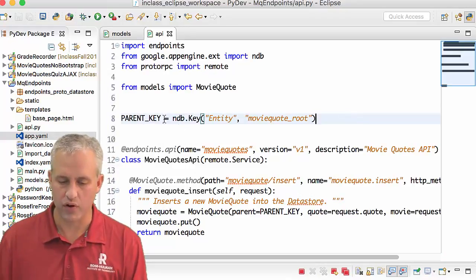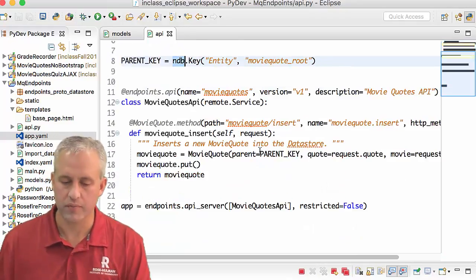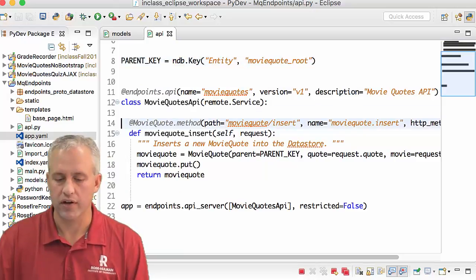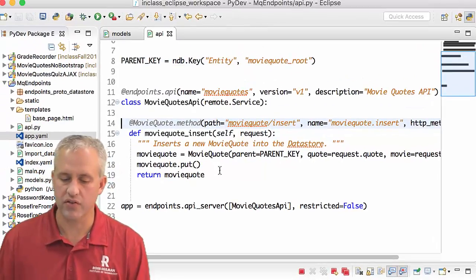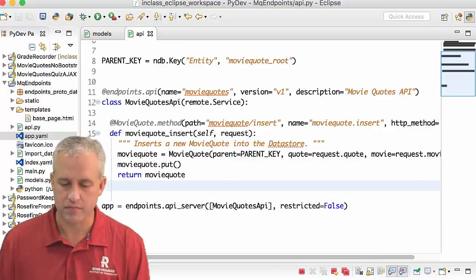I predict either would work, but I'm just going to use the plain old one. All right, so let's focus on the new part here. The new part here is this method. This is my MovieQuote method.